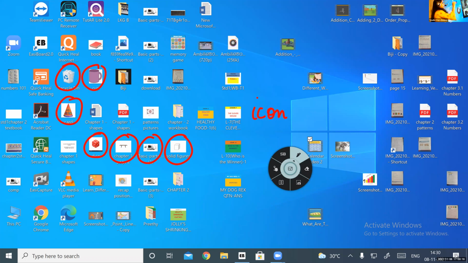The small pictures on the desktop are called icons. Sasha, what do you call the small pictures on the desktop? Icons. Is that clear? I hope you don't have any confusion in this.